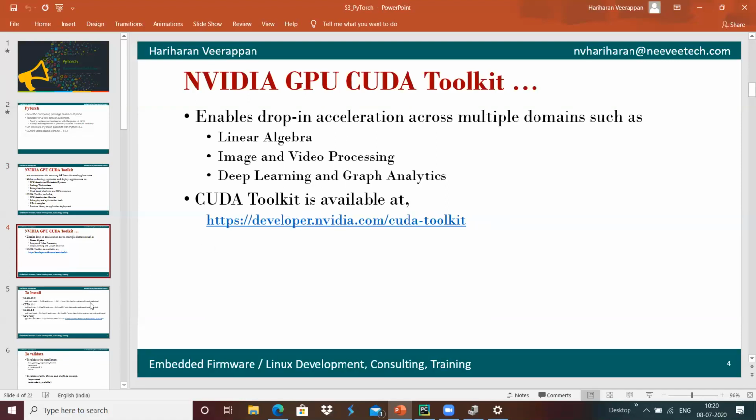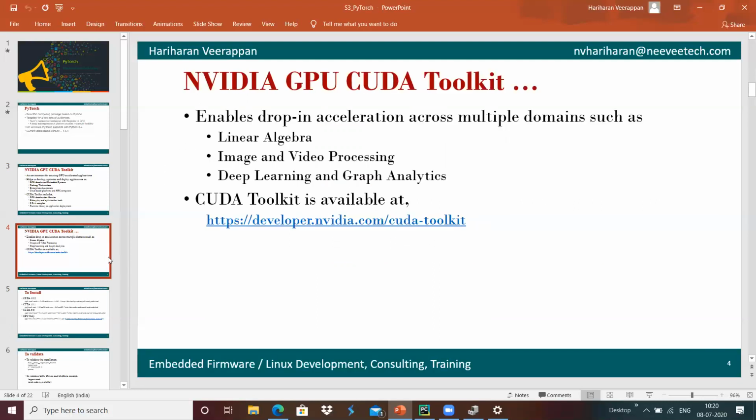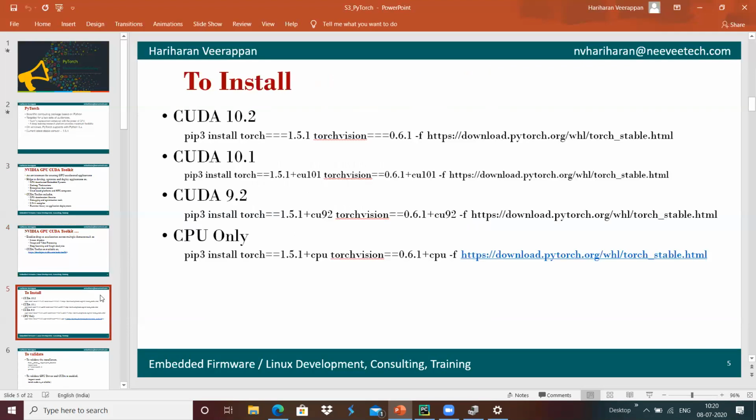After installing CUDA, we can install PyTorch over here with the help of the pip3 based environment.